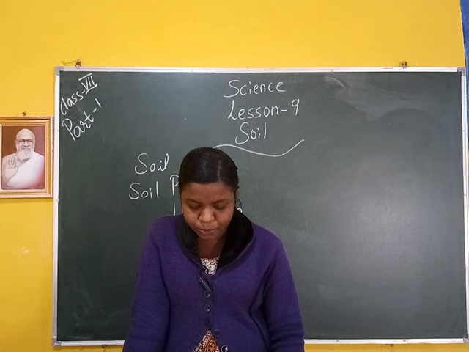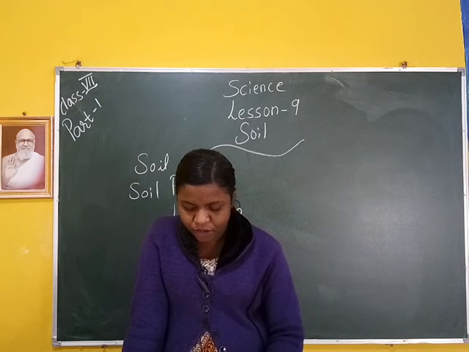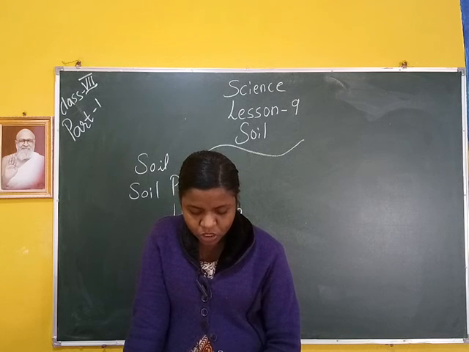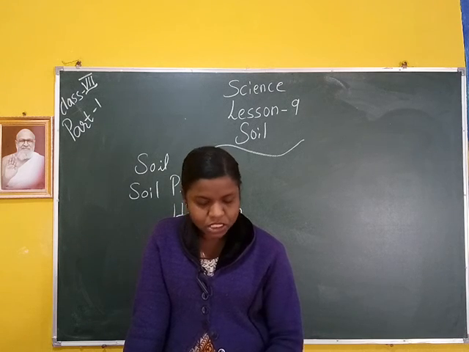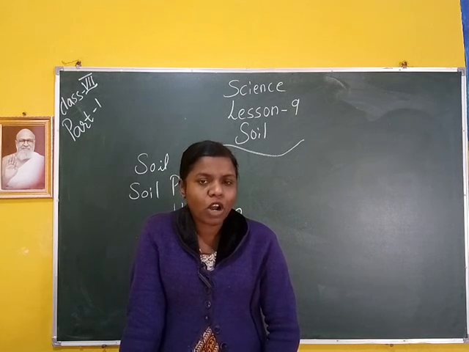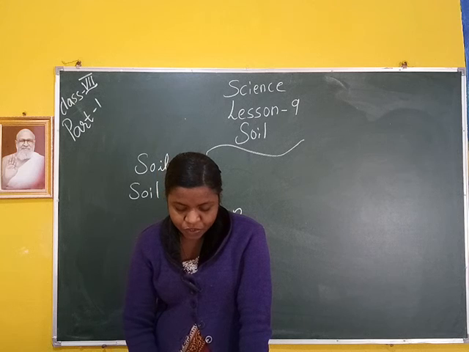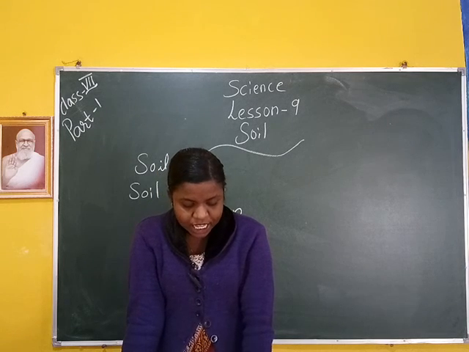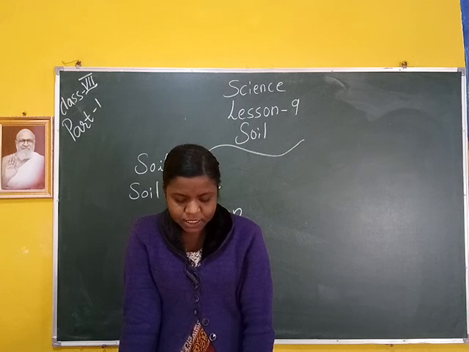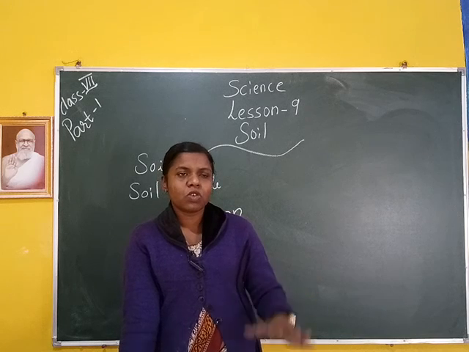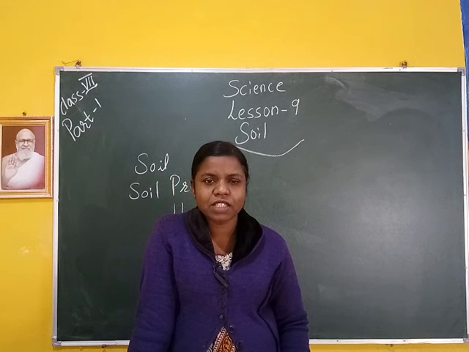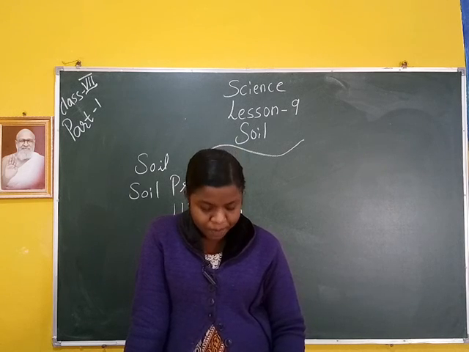Since the roots of most plants are confined to this layer, humus is the dark brown colored layer which consists of dead rotting remains of plants and animals. I already said that. Humus helps in making the topsoil porous. This layer is generally soft and retains more water. This layer provides shelter for many living organisms like earthworms, rodents, moles and beetles. That means the A horizon, the topsoil, is an important part for small organisms, humans, animals and plants.